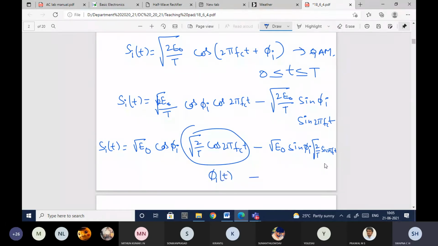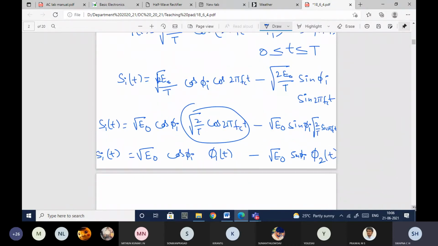So this is nothing but your in-phase component phi 1 of t, and this is your quadrature component, which is nothing but phi 2 of t, with root E naught sin phi I and here root E naught cos phi I. This is the generalized equation of Si of t.